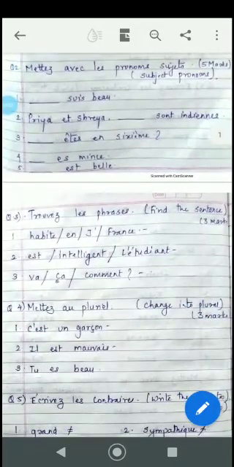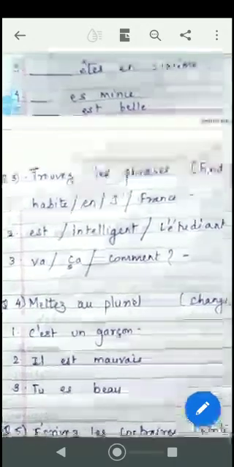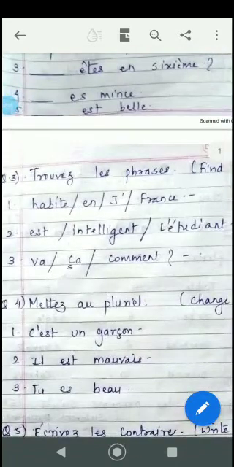Now trouvez les phrases, you have to find out the sentence in this. Je habite or je France. For this you have to always remember, you should go for the subject first, then the verb, then whatever the sentence flows into. Clear? For example, over here je is the subject, after that there is a verb habiter, so your answer will be j'habite, because H is a silent letter and it is followed by a vowel, so it is j apostrophe, so it becomes j'habite en France, I live in France.